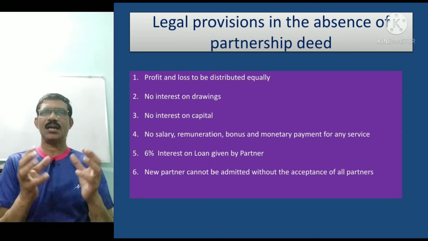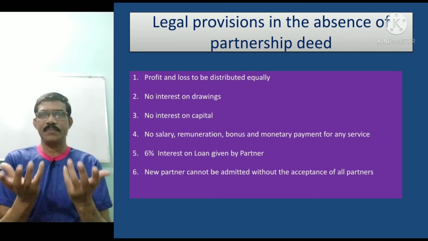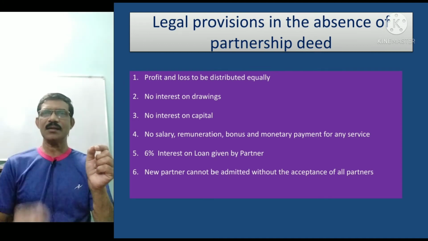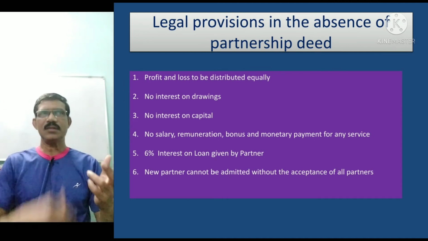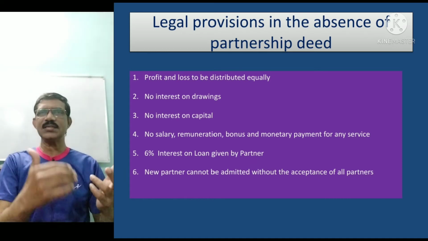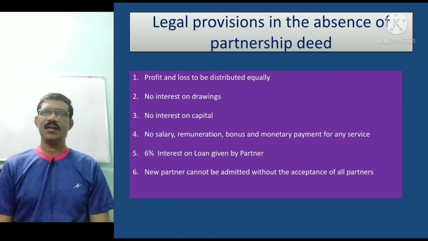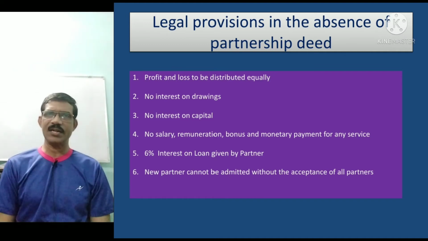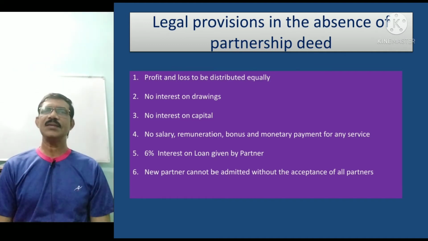Suppose there may be confusion in the minds of the partners about what to do because there is no agreement on a particular item. So legal provisions, suggestions and guidelines are given in the 1932 Partnership Act. Of course, even in the recent amendment acts the same thing is there. So what are those legal provisions?